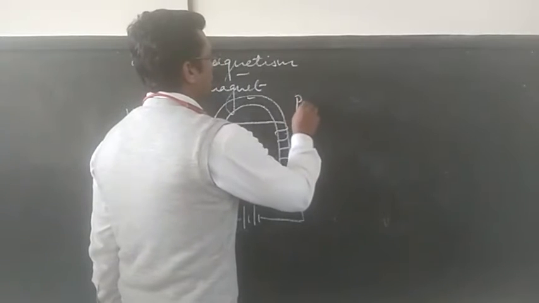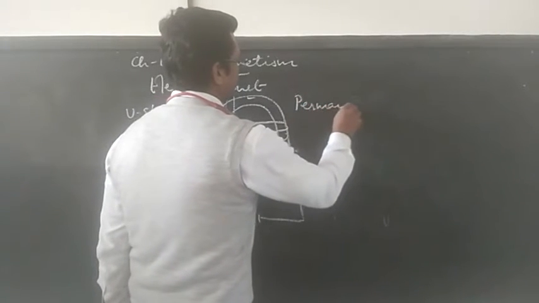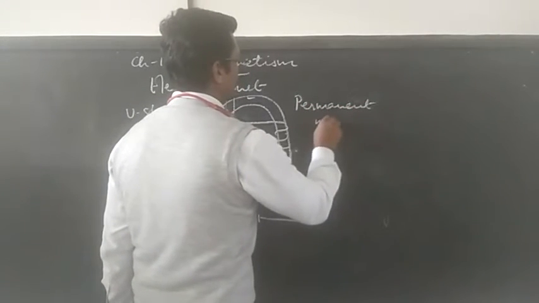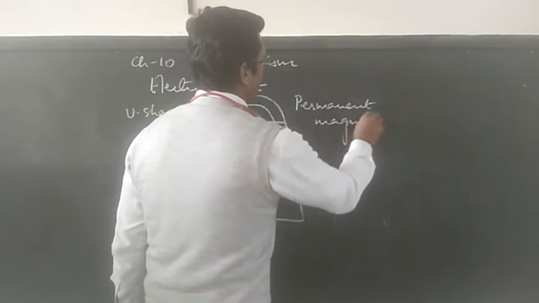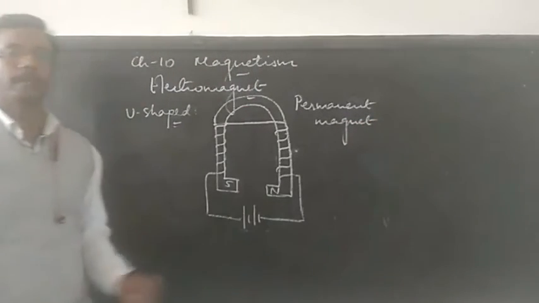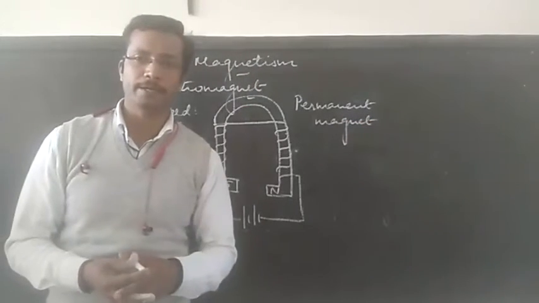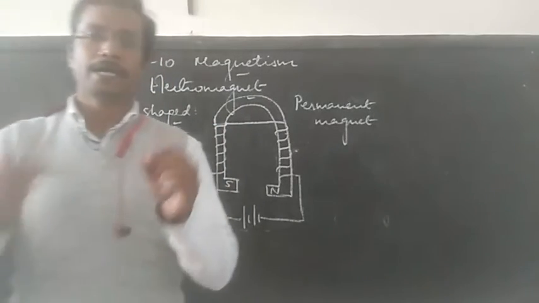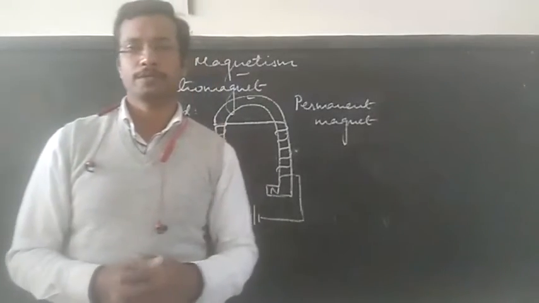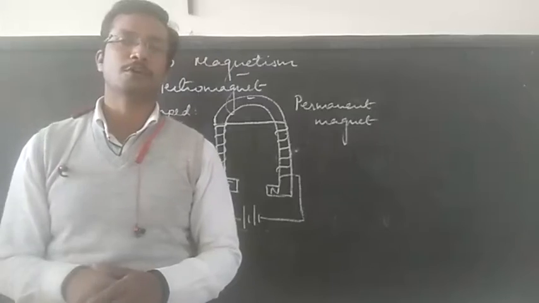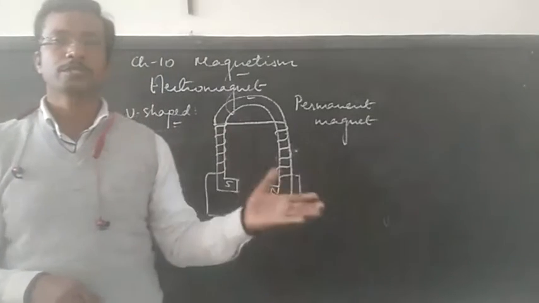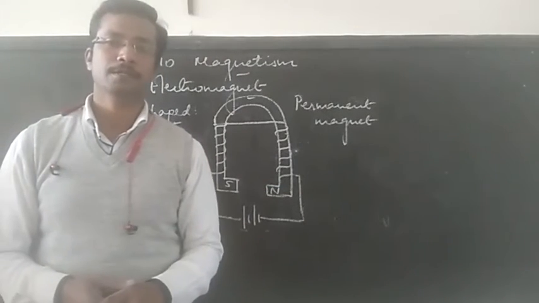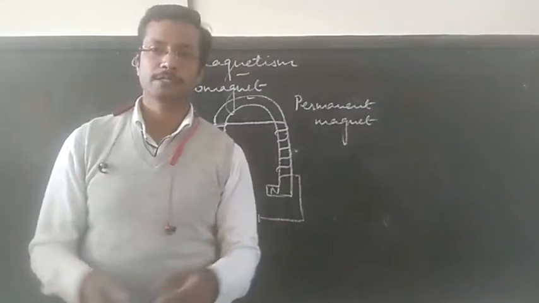Here you should also know about the permanent magnet. We know that electromagnet is a temporary magnet because it will behave like a magnet as long as the current flows through it. The moment the current stops flowing, it loses all its magnetic properties, or you can say it soon gets demagnetized.